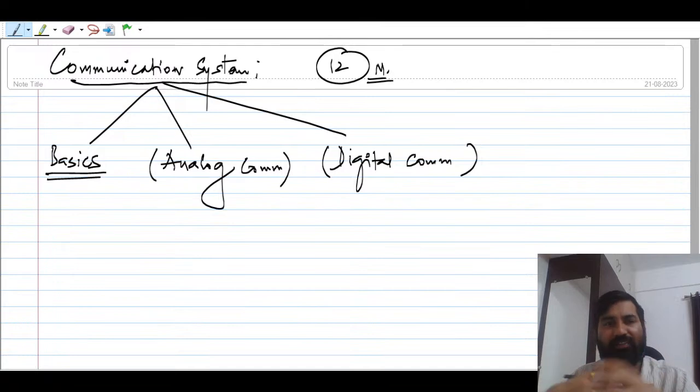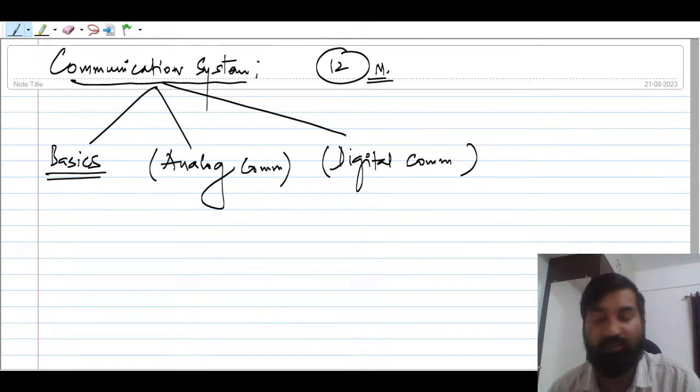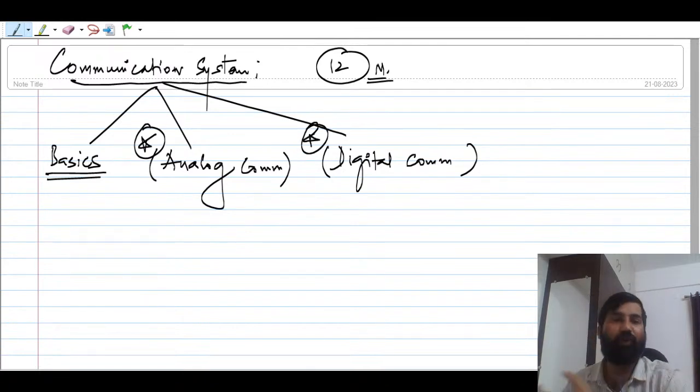Those advantages we will discuss later, but we need to understand first of all what we are going to study under this subject: basics, analog communication and digital communication. Nowadays this is also important in the GATE examination. You will find questions from digital communication as well as analog communication, and we give more weightage to digital communication.